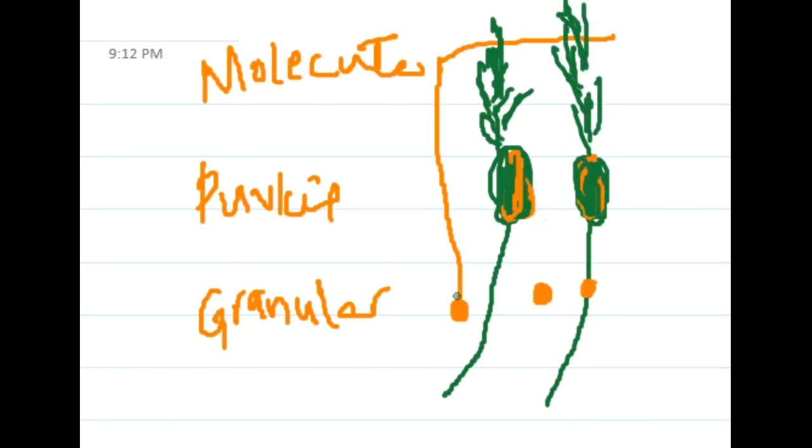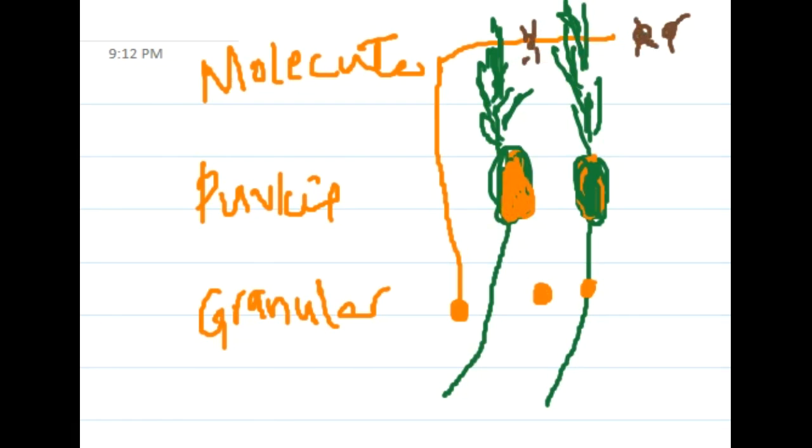Then we have the molecular layer. In the molecular layer we have the axons of granular cells, and the dendrites of Purkinje cells are present in the molecular layer. This layer also has glial cells. So these are the important layers present in the cerebellum.